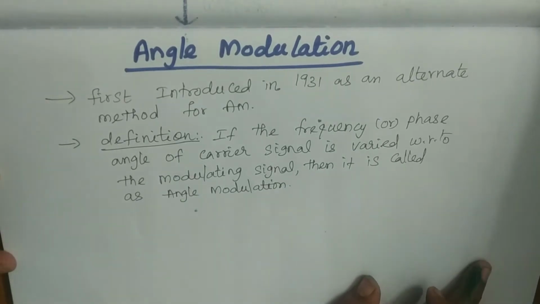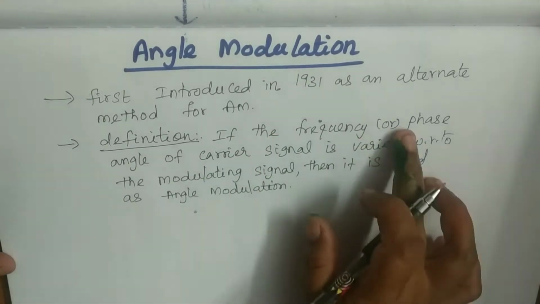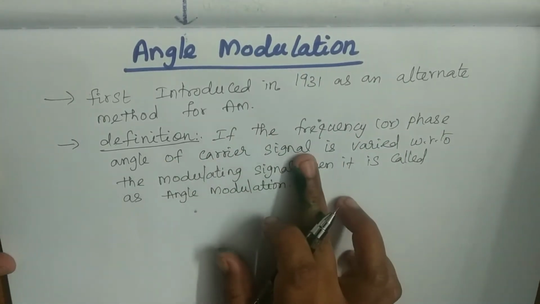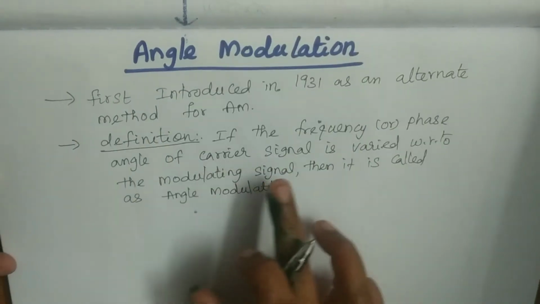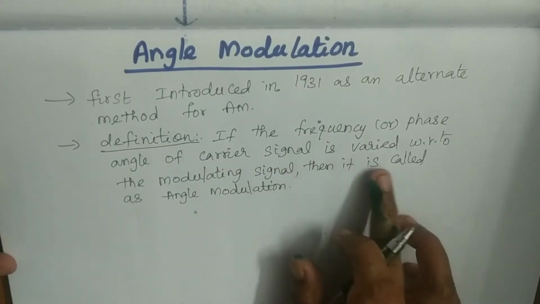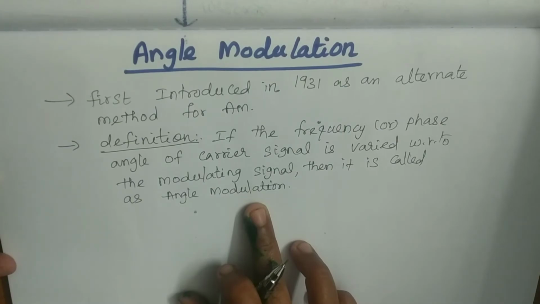So this is the simple definition for angle modulation.